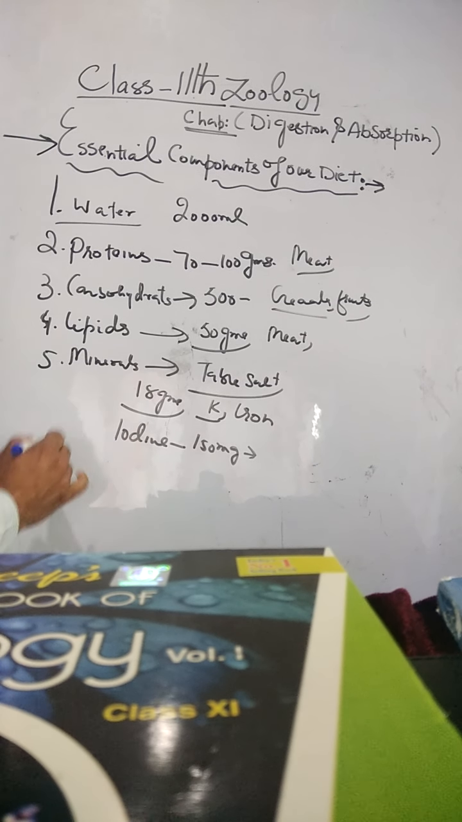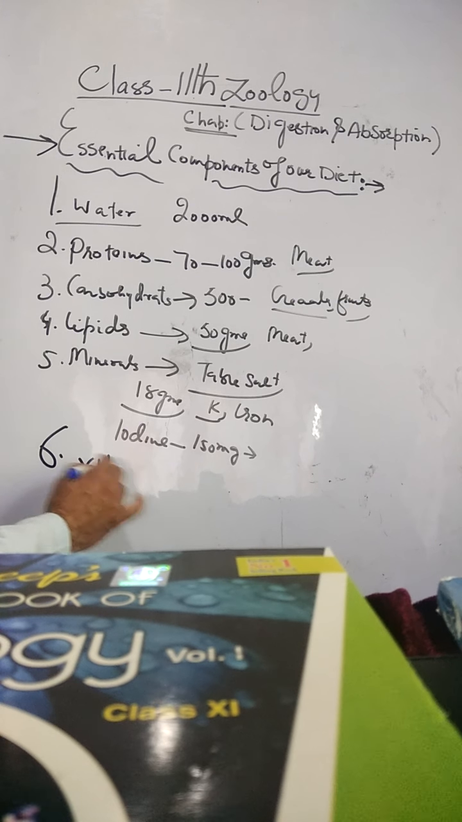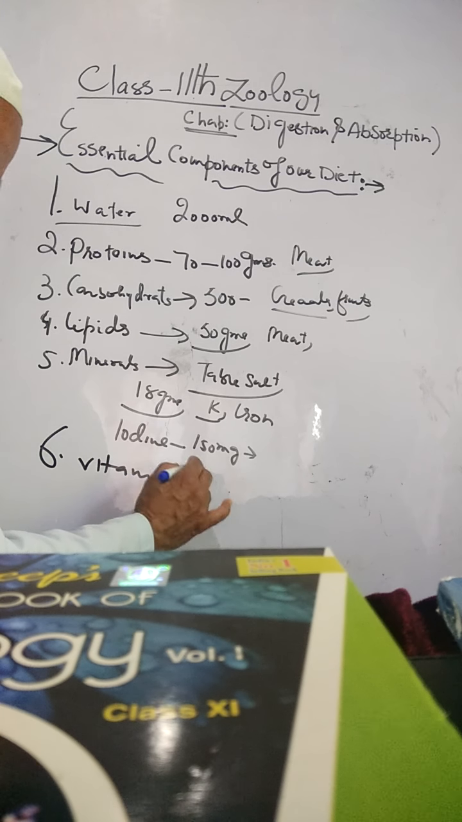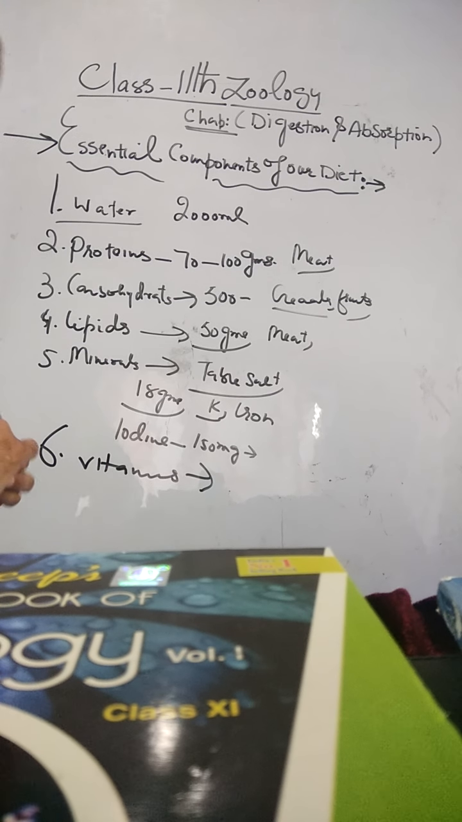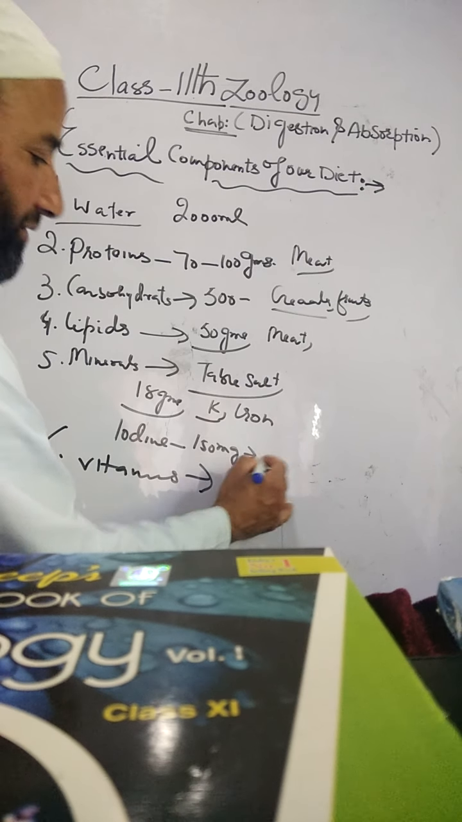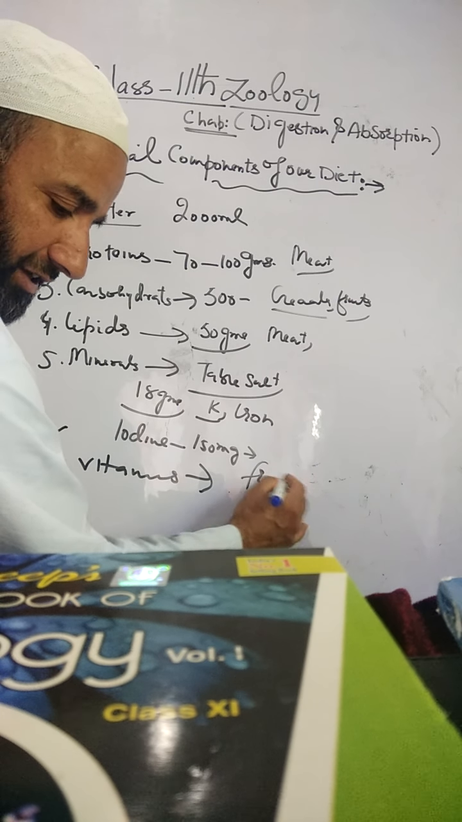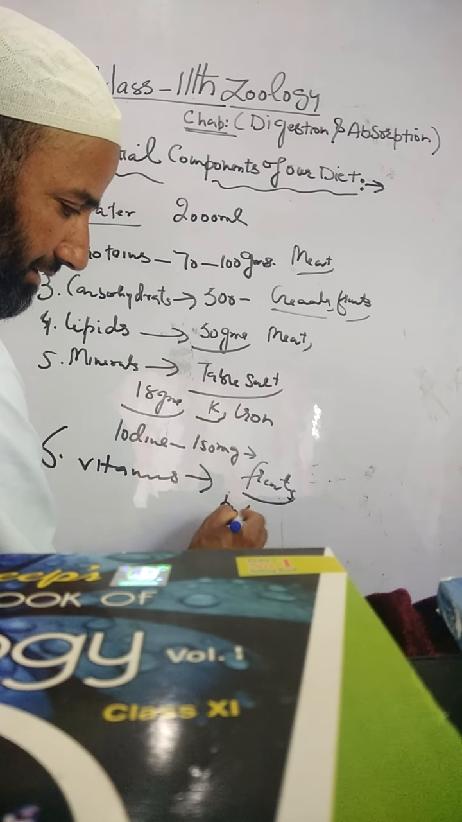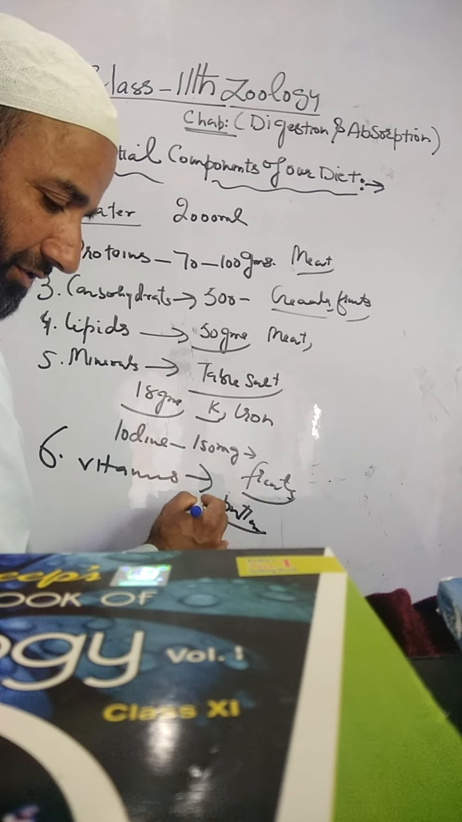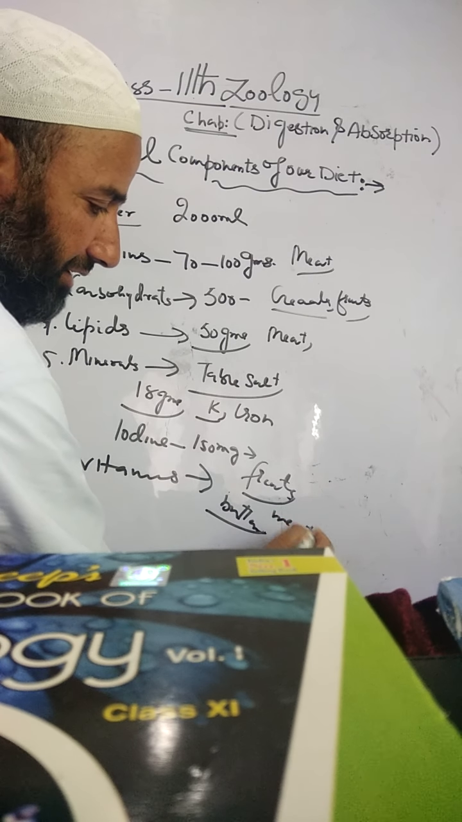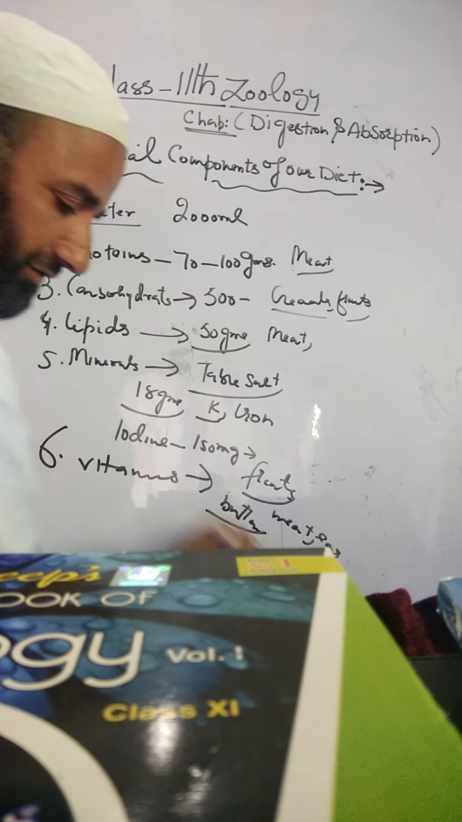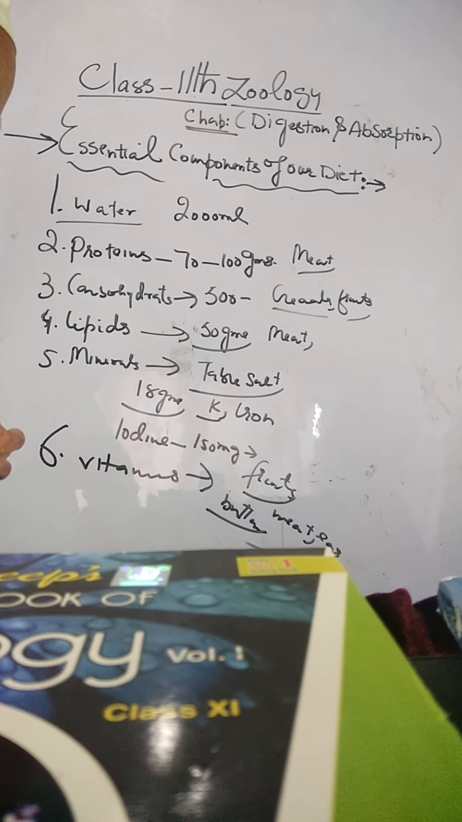And one more important component is our vitamins. We need vitamins, the main sources of which are fruits, vegetables and butter. One more is meat and eggs, from which we obtain vitamins. They are used for the regulation of metabolic processes and prevention of deficiency diseases.